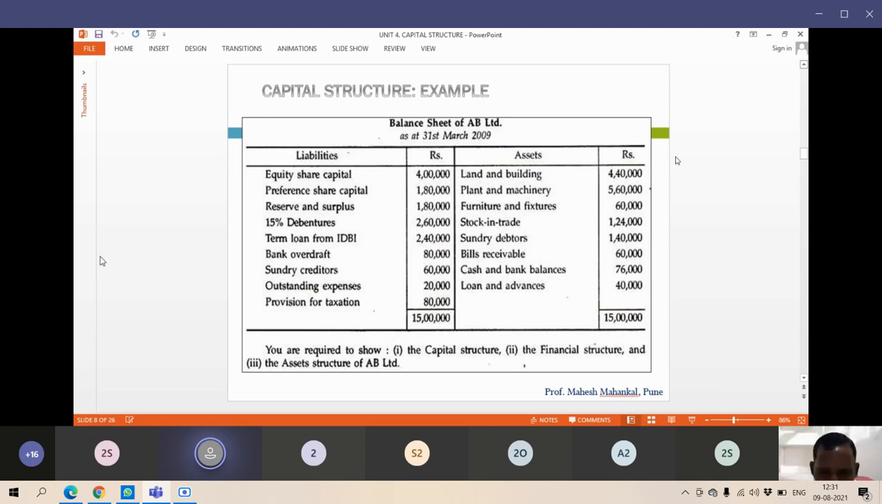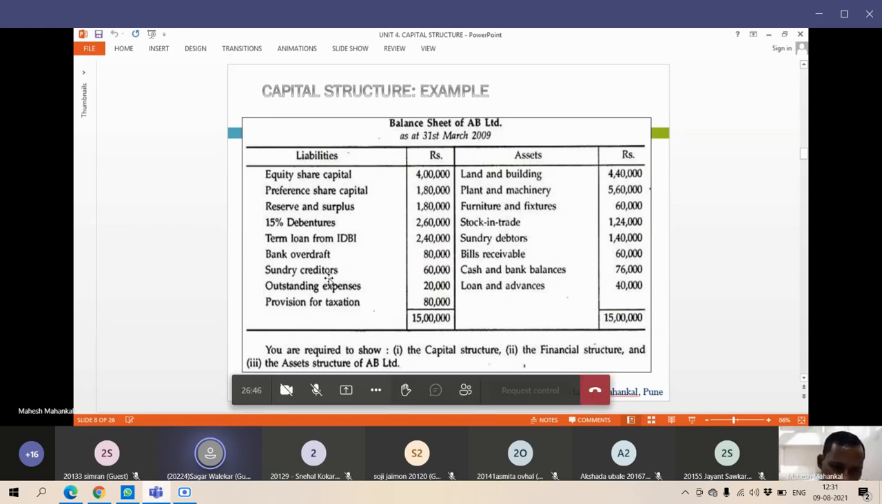Bank overdraft will not come in the capital structure. In capital structure, we have raised funds for a long-term purpose. That comes in the capital structure.